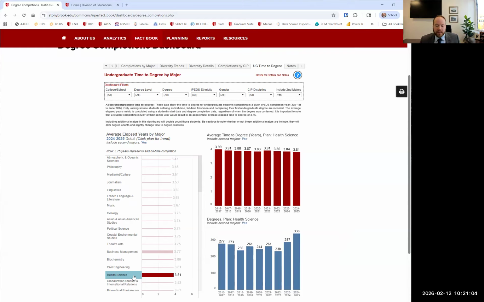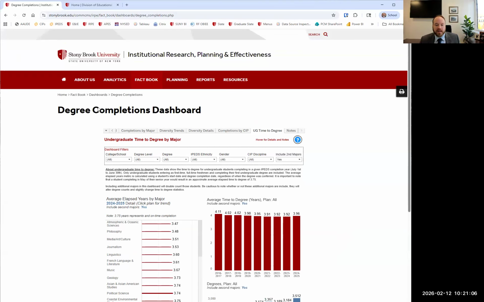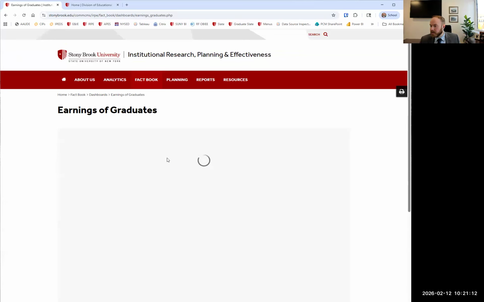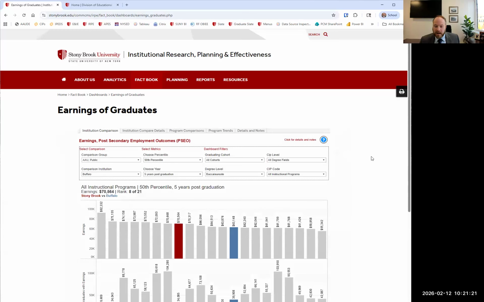excellent. And then the most recent dashboard we added here is our earnings dashboard, which is what do students earn when they graduate. Now, this is, as I mentioned, one of the external data sources. We get this from PSEO, or the Post-Secondary Education Outcomes.